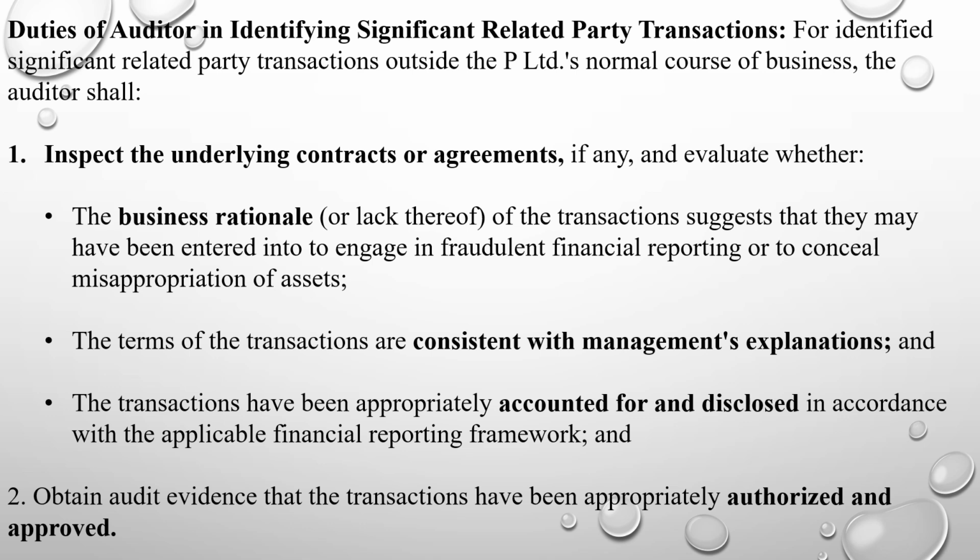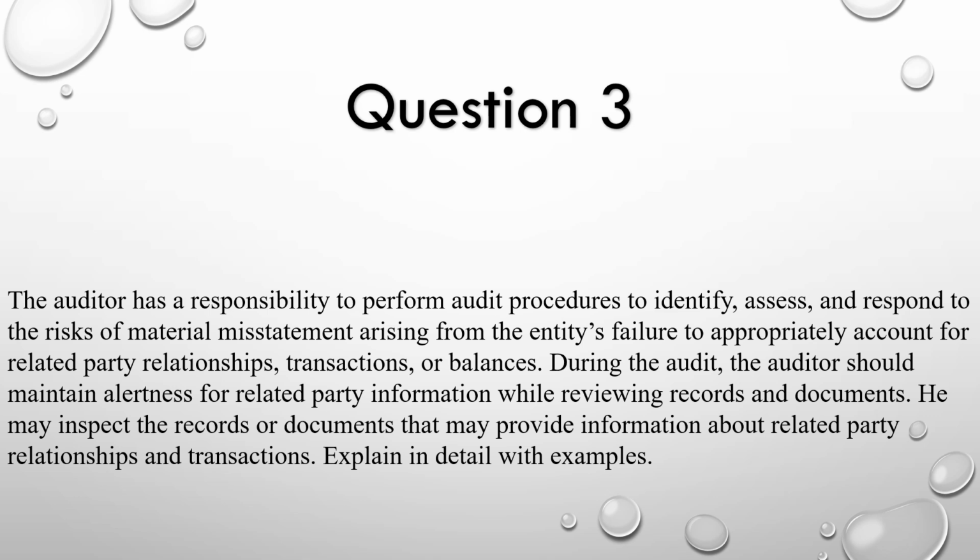Second, obtain audit evidence that the transactions have been appropriately authorized and approved. The auditor has a responsibility to perform audit procedures to identify, assess, and respond to the risks of material misstatement arising from the entity's failure to appropriately account for related party relationships, transactions, or balances. During the audit, the auditor should maintain alertness for related party information while reviewing records and documents. He may inspect the records or documents that may provide information about related party relationships and transactions.